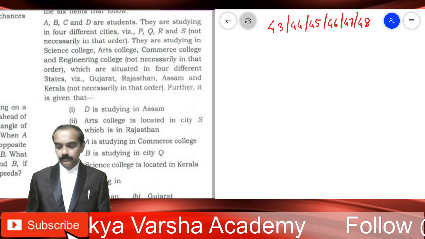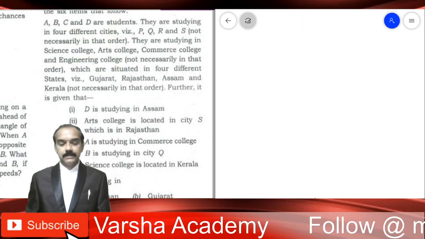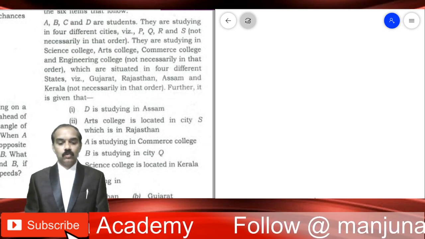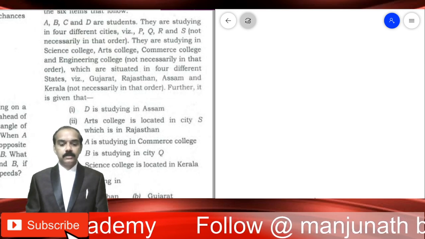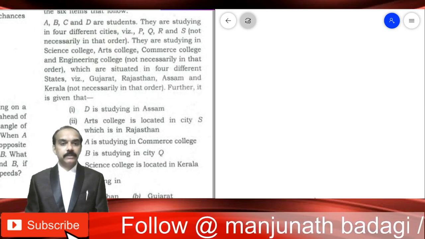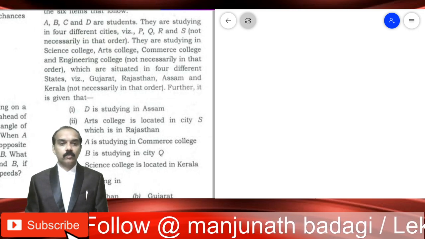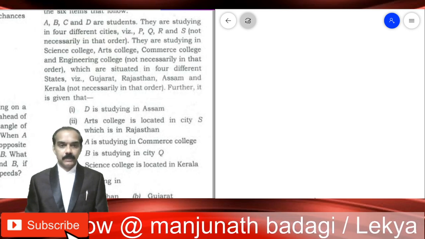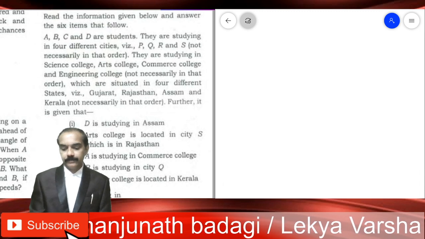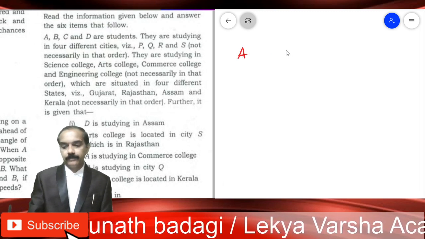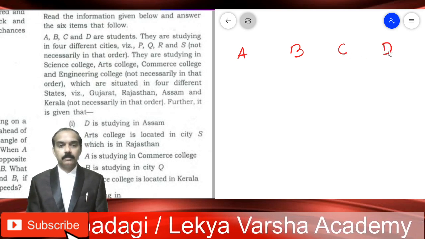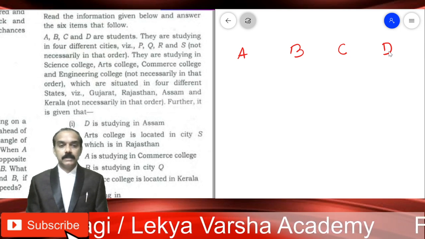Now, I have categorized this problem into tables. What do you mean by tables? You will have to interpret all this given data and come out with a table. And only after getting ready with the table, we can answer all the questions asked on that table. Okay. So A, B, C, D. And one more important thing, there are only 4: A, B, C, D. We have only 4, and he has asked 6 questions.